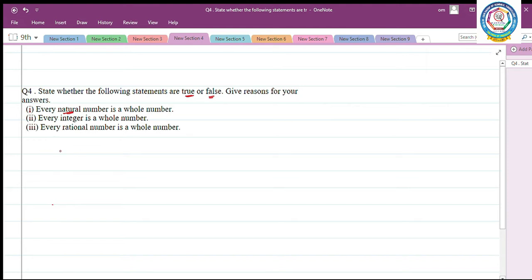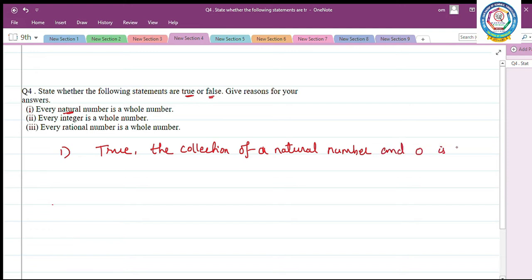Yes, the first statement is true, because the collection of natural numbers and zero is called whole numbers.